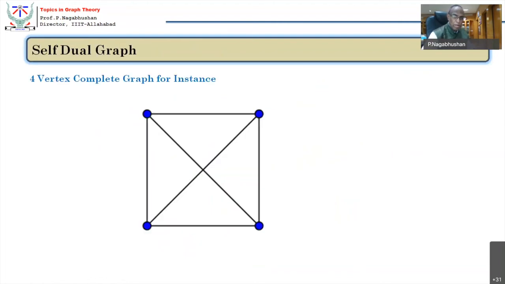So now I would leave this as a four vertex complete graph, of course drawn as a non-planar representation. You know the planar representation of this graph, and draw what is the dual of the 4-vertex complete graph. You verify that the dual of the 4-vertex complete graph remains a 4-vertex complete graph. Therefore, a 4-vertex complete graph is said to be a self-dual graph. All right. There is one more duality.